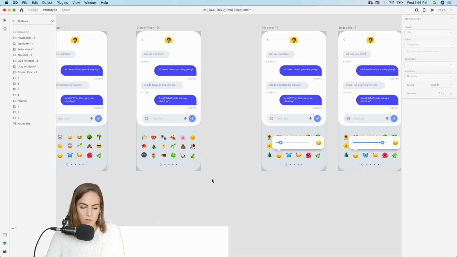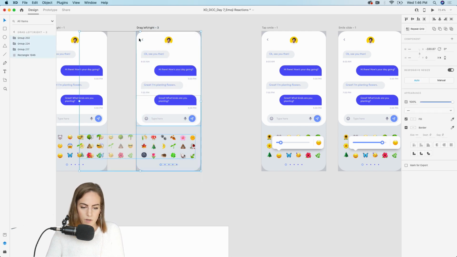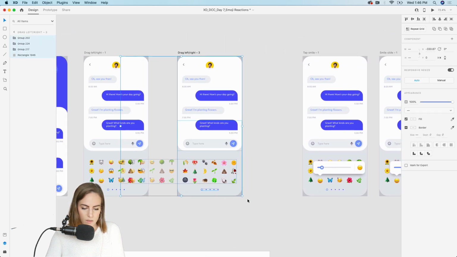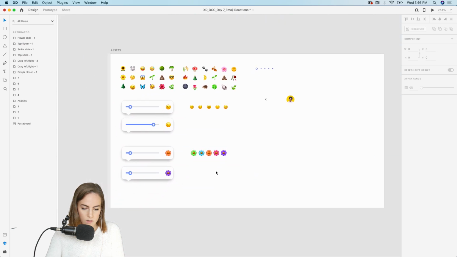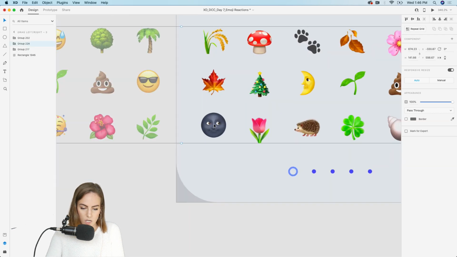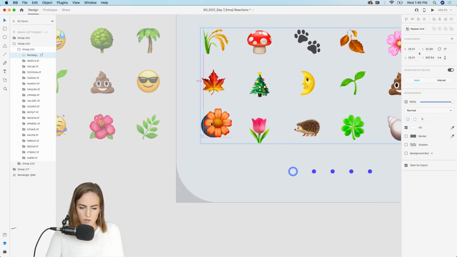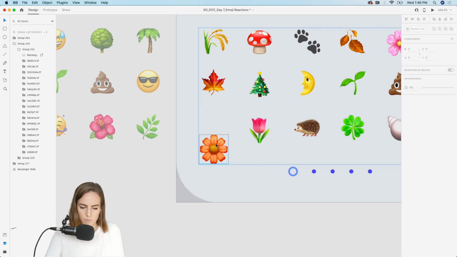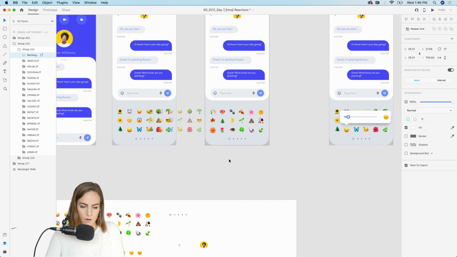Let's say we're on the second page and we want to do a little flower pop up. You know what, I think I need to copy one of these little flowers. Let's just change this one out. We're going to want to do the flower instead of the moon. Okay.